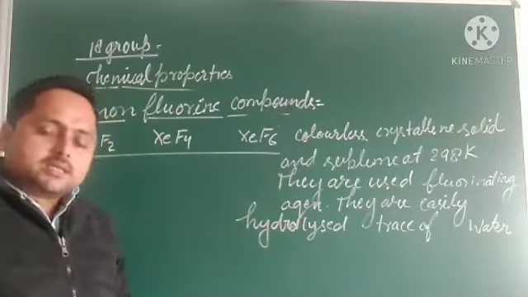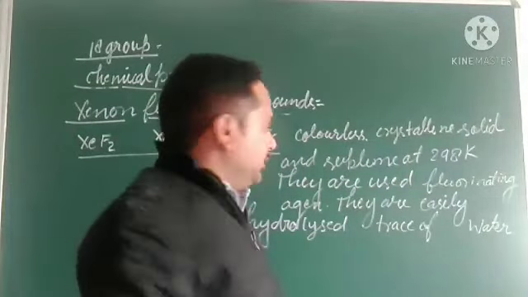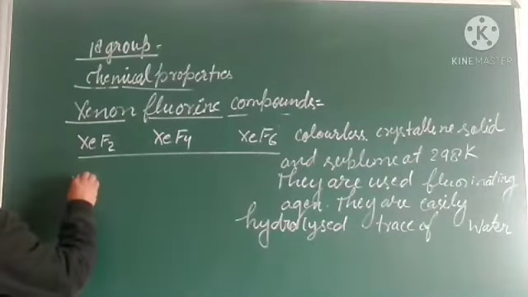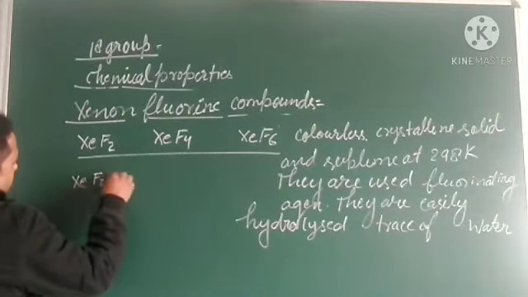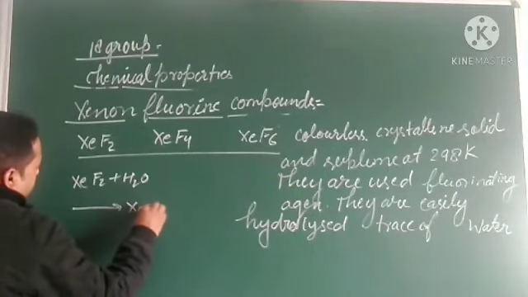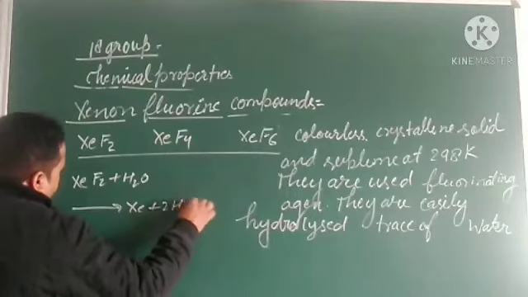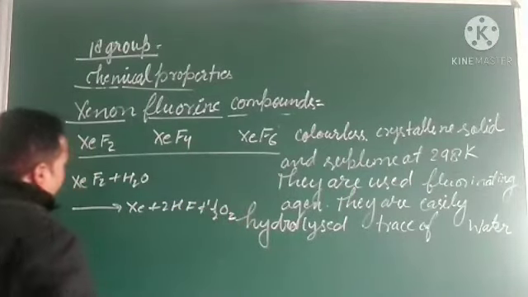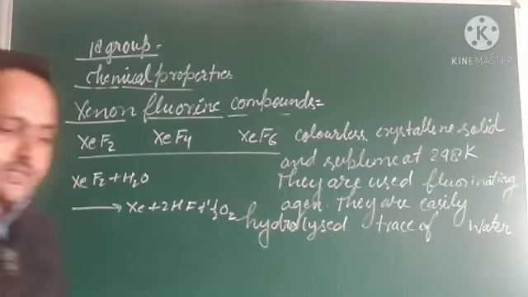They are easily hydrolyzed by trace of water. Like this, we are taking, let's say, XeF2 and hydrolyzed, and it gives Xe, HF and so on. Okay, and we see the structure of this.